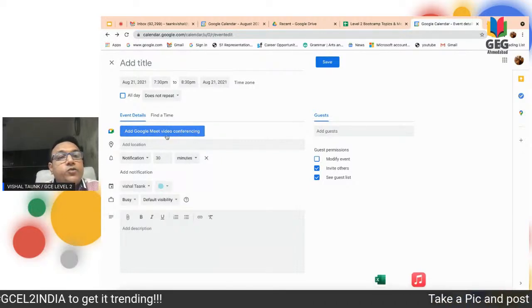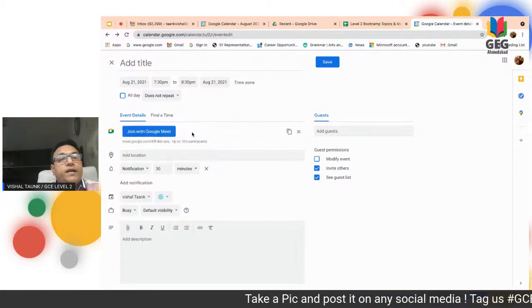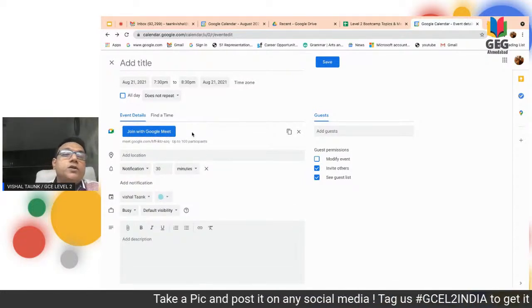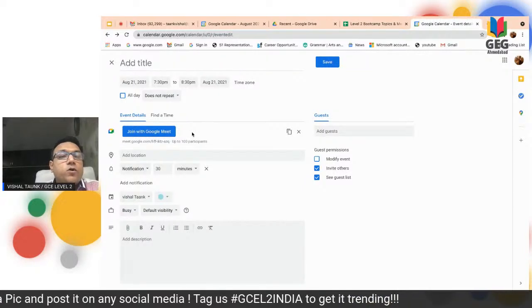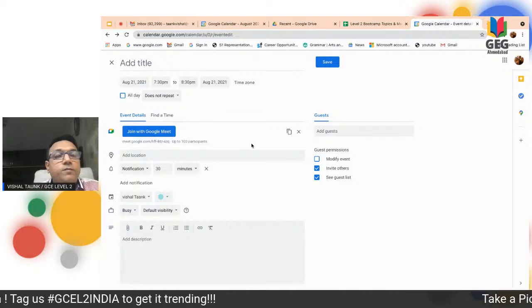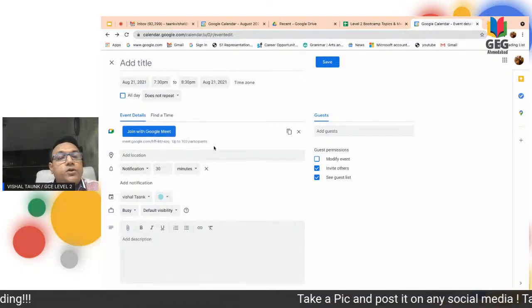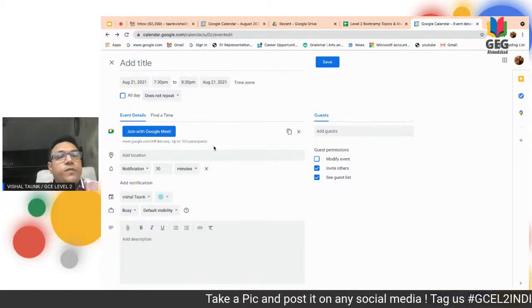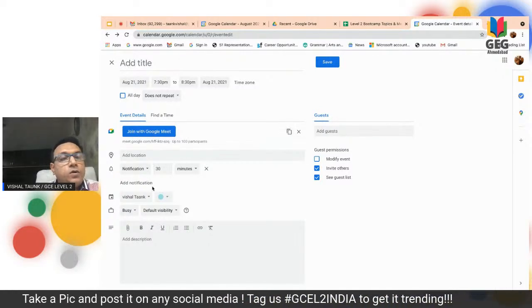In the event details, you will find that here they are showing us the option to add Google Meet video conferencing. Nowadays this is very important because normally we don't meet with the parents physically. Due to the coronavirus, we are normally organizing a virtual meet with them. So in that case we have to turn it on, and then they are going to show the meeting on a Google Meet platform. You can copy this link also.